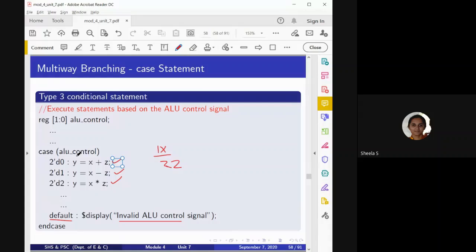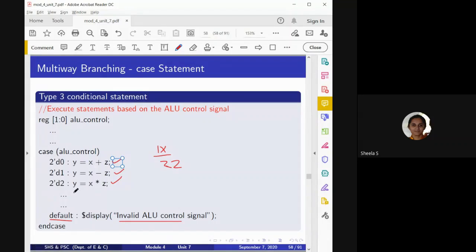First it will read the value of ALU control, and then compare with 0. If the ALU control value is equal to 0, then this statement will execute. Otherwise it will compare with the next. So one after the other it compares, and finally if none of the alternatives is matched, then by default it will execute this statement.